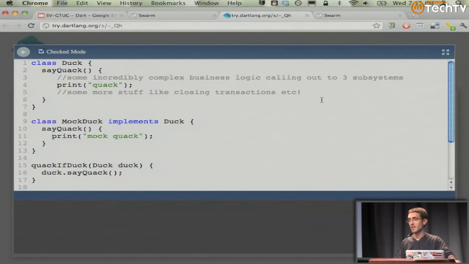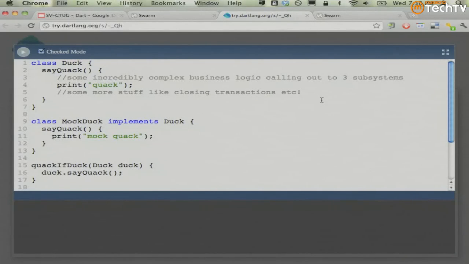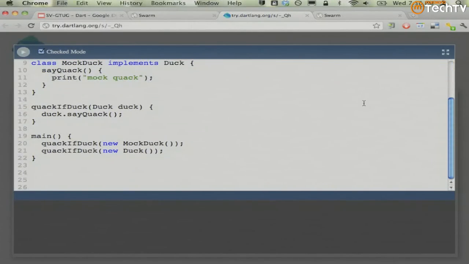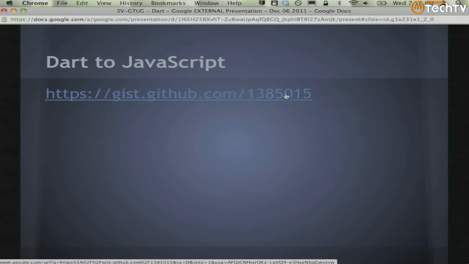This is awesome. The fact that you won't have to litter your code with IDuck everywhere is, to me, just great, and reduces more friction for the application developer. And then in here, I can, oops, sorry, you can't see this. There you go. I can pass in both a MockDuck and a Duck, and they're both going to work. So, a neat little feature of Dart.